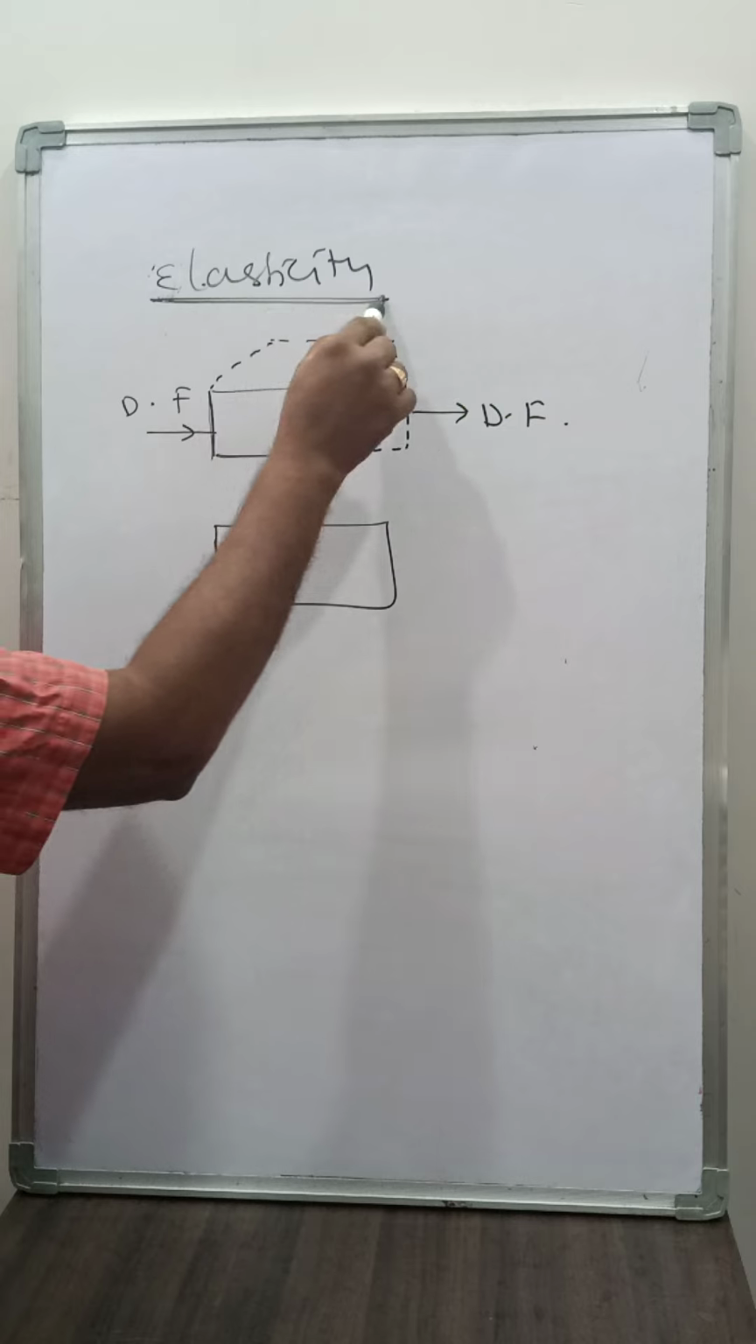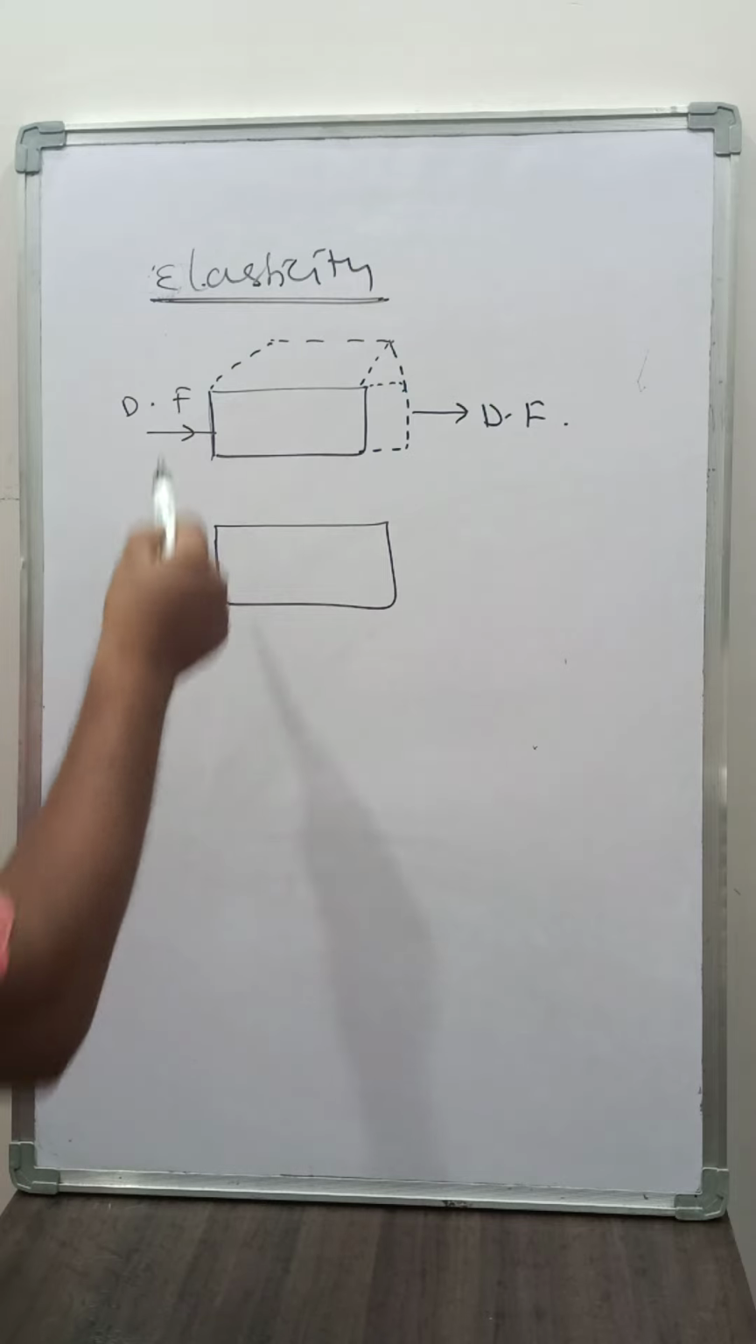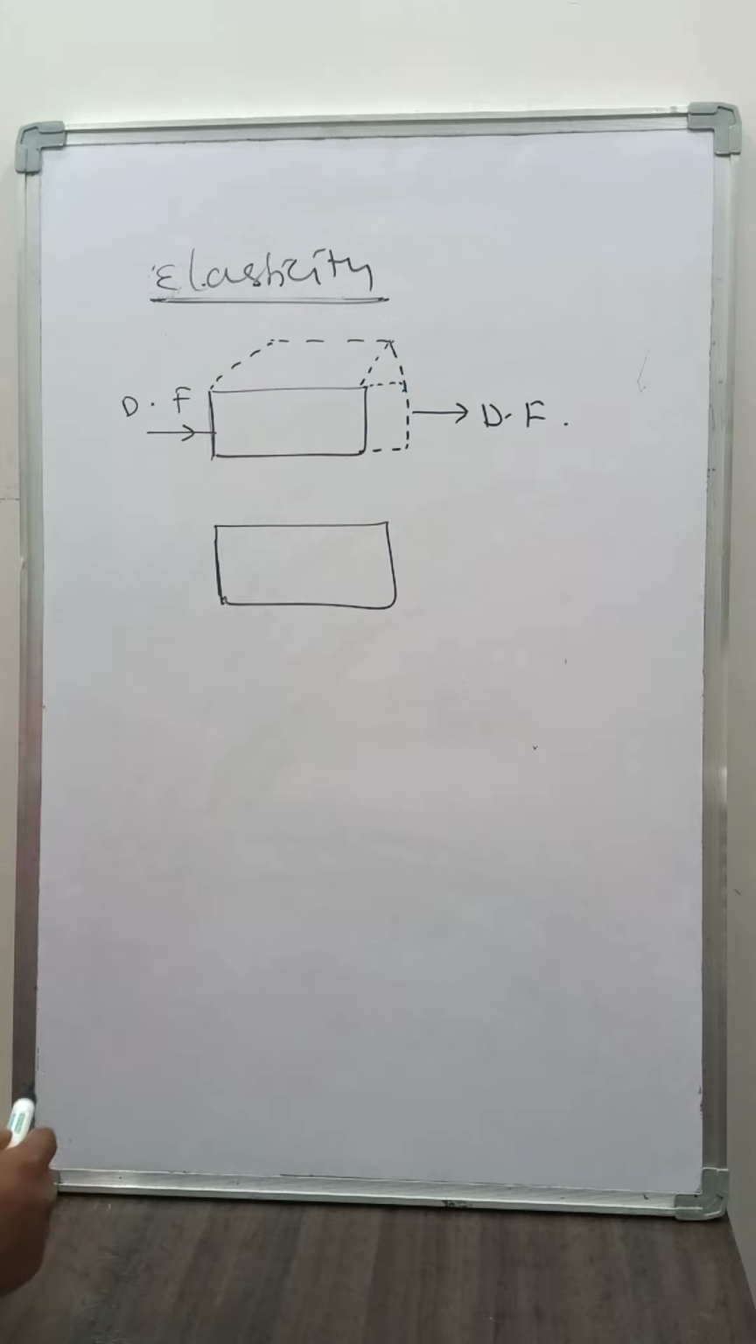Now I am giving the definition of elasticity. Elasticity is the property of a material of a body by virtue of which its shape or size may change due to a deforming force, and after the removal of the deforming force, it recovers its original state as soon as possible. Then the property is called elasticity.